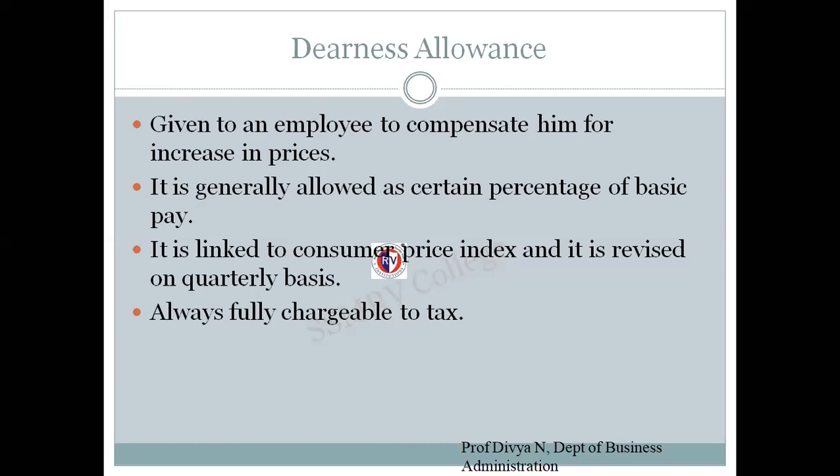Whenever the prices of goods and services increase, the income level of the employee will not give him a chance to buy all those goods and services. So the company provides an additional percentage of basic pay as dearness allowance. So what is dearness allowance? It is a payment made to the employee to compensate him for inflation or the increase in prices of goods and services. It is generally allowed as a certain percentage of basic pay.